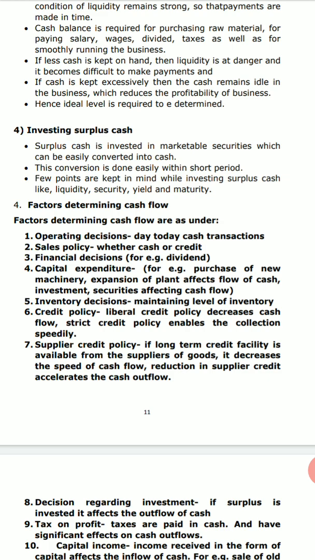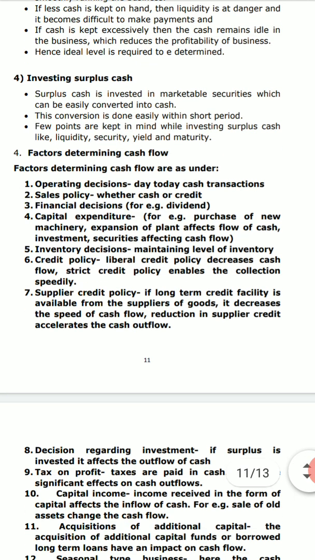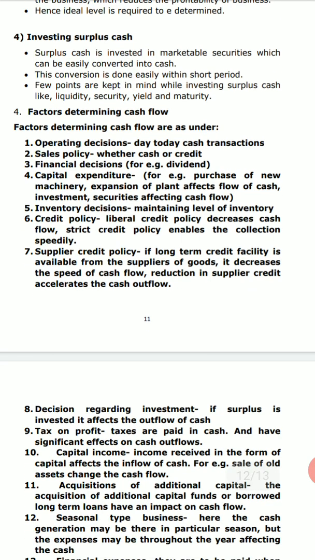So what is to be done then? Here the work of this particular function comes up. We have to maintain the optimum level of cash balance, which is said to be the ideal level, and it is required to be determined by the managers. Many methods and many models can be used, with which you can make a trade-off, a balance between the different costs, and you can find out the optimum cash level for different businesses.